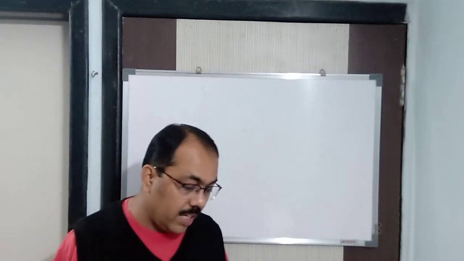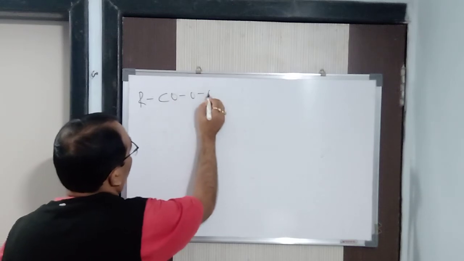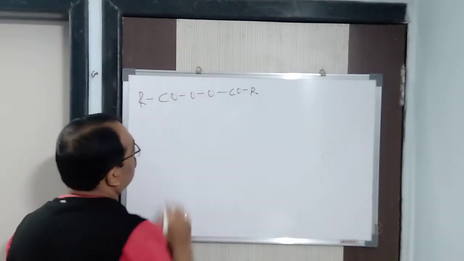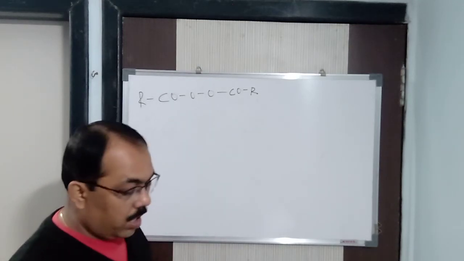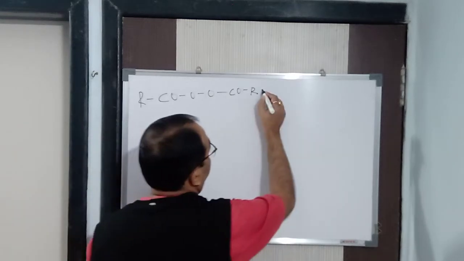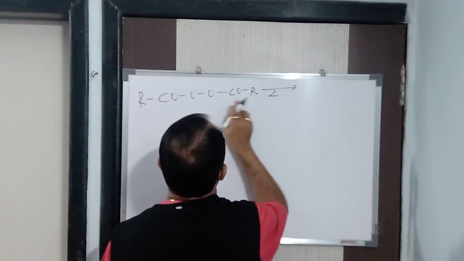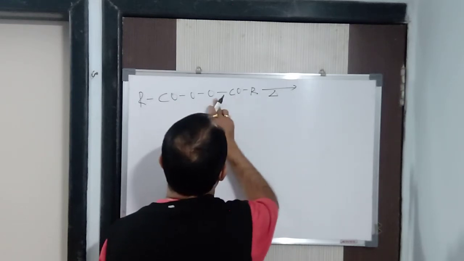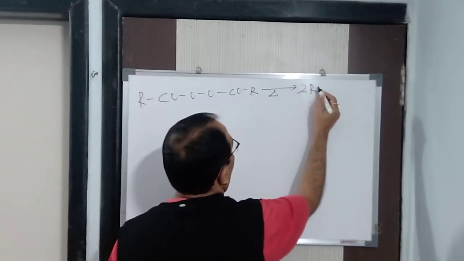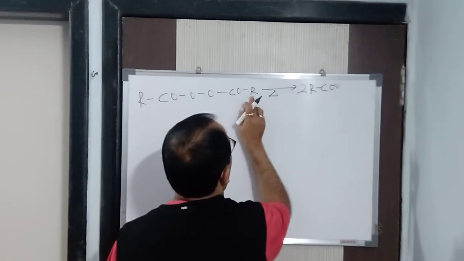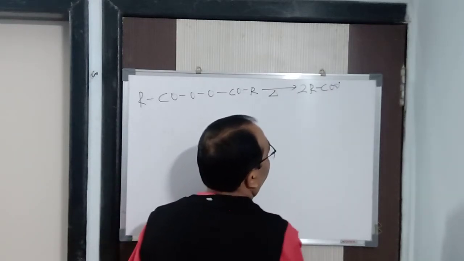So what we will do is take an organic peroxide, that is RCOO, COR. This is your organic peroxide, you know that? Clear? When it is heated, what is going to form? You can see here, there are two RCOO groups. This is one group, this is another group, isn't it? It is going to form 2 RCOO, and hence we get a free radical here.